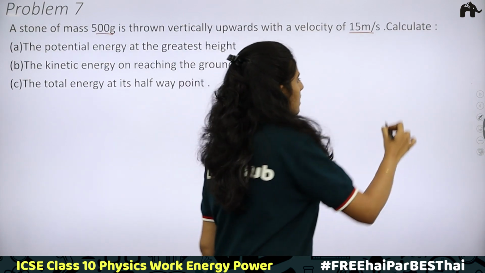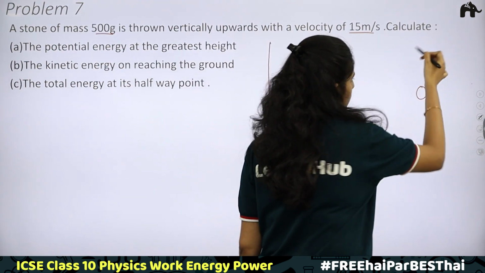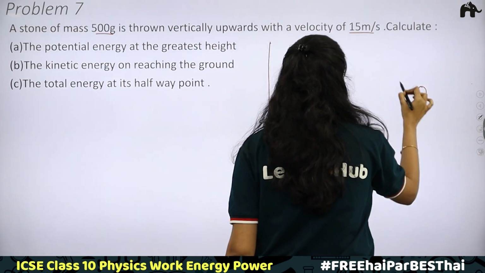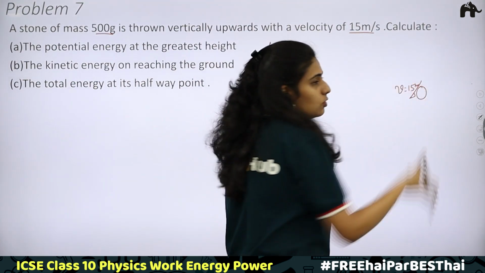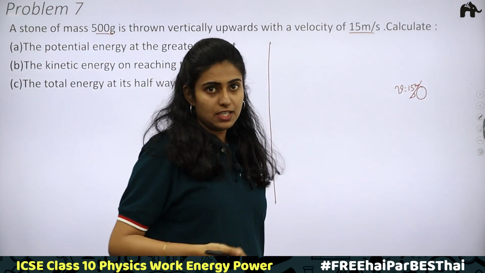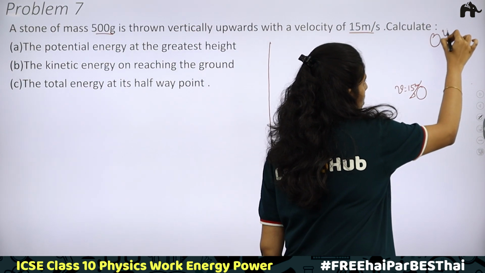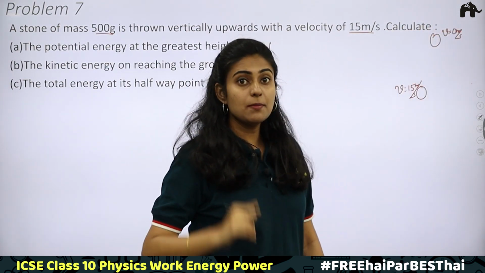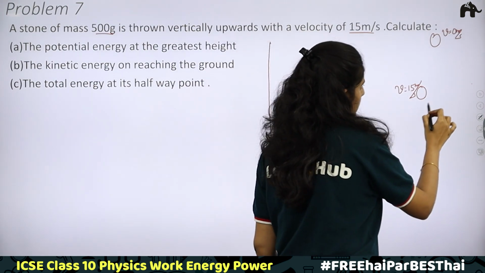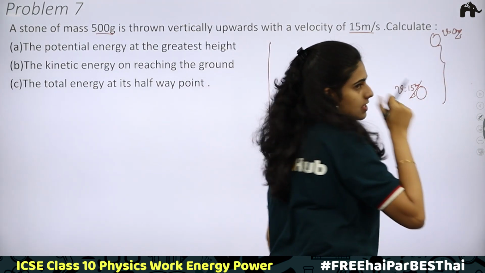Okay, here a ball is thrown vertically upwards. Initial velocity is given, which is 15 meter per second. So the ball is thrown with a velocity of 15 meter per second. When it reaches its maximum height, velocity will become 0 meter per second. At maximum height, velocity will become 0 meter per second. Then the ball will be traveling downwards.